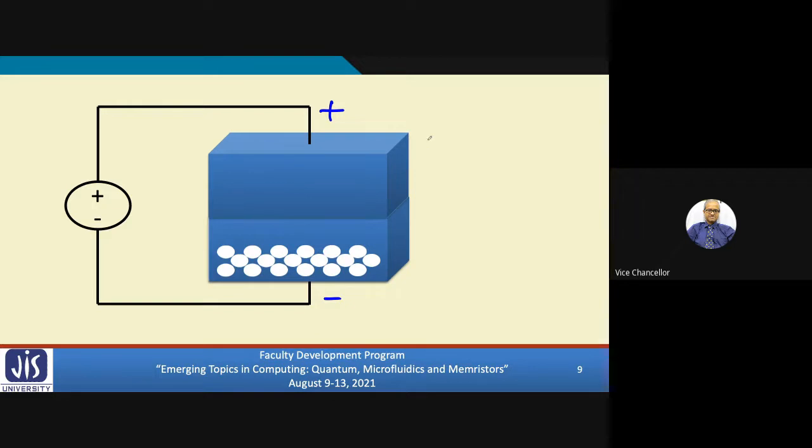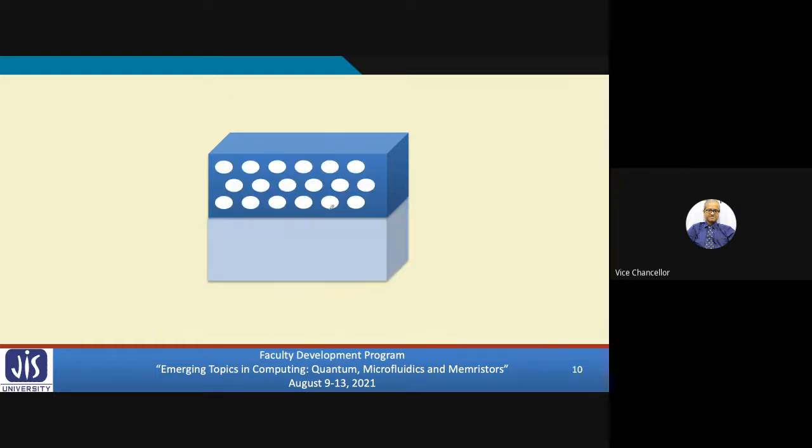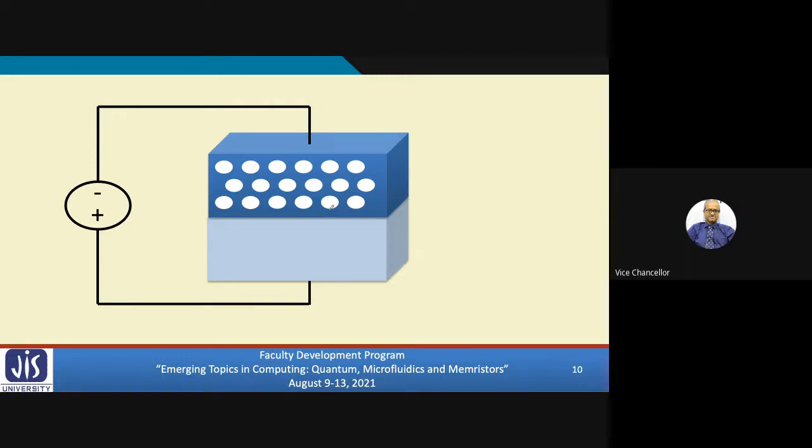Thereby, the doped region will spread across the whole device, which means the whole device will now exhibit low resistance because the oxygen vacancies have spread across the entire device. But in contrast, if you apply a negative voltage, negative here and positive here, reverse bias you can say, then the oxygen vacancies will be pushed towards the top edge.